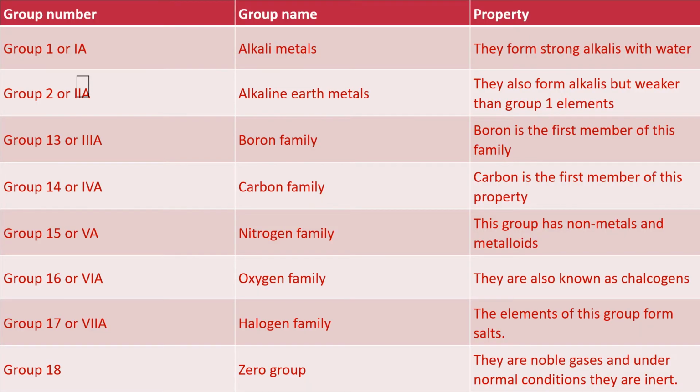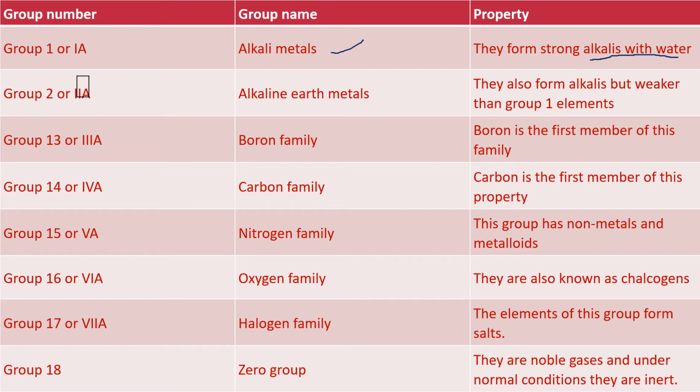Now, the first group in the modern periodic table is known as alkali metals. The first group was known as alkali metals because they form strong alkalis with water. What are alkalis? Bases which are soluble in water are known as alkalis. So the first group elements, starting from hydrogen, that group is known as alkali metals.